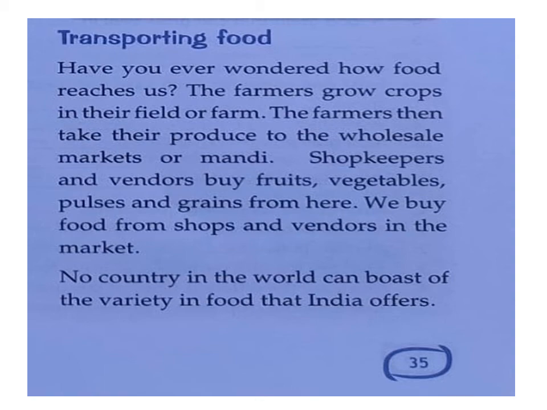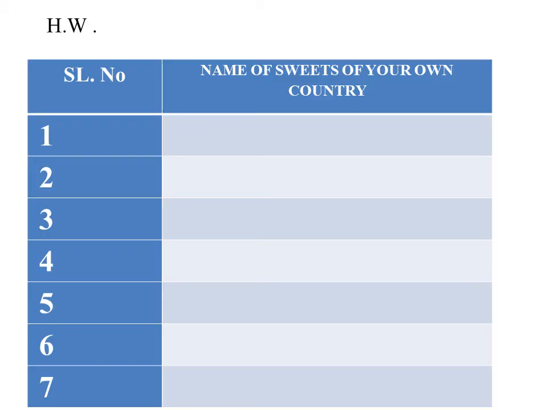Now get ready for some homework. Here in this slide you can see names of sweets of your own country. You have to write the names of 5, 6, 7, at least 10 sweets which are famous in your country, in your region where you belong.